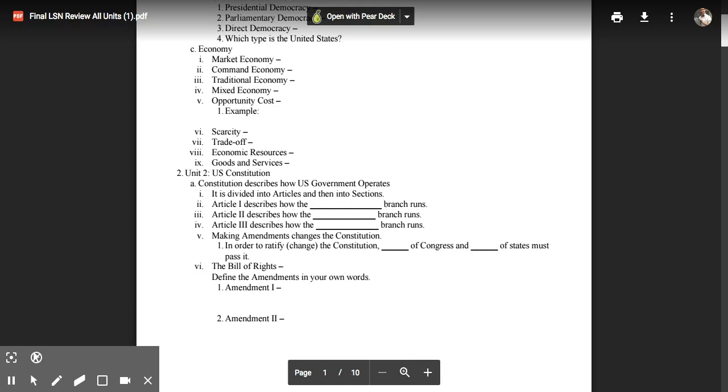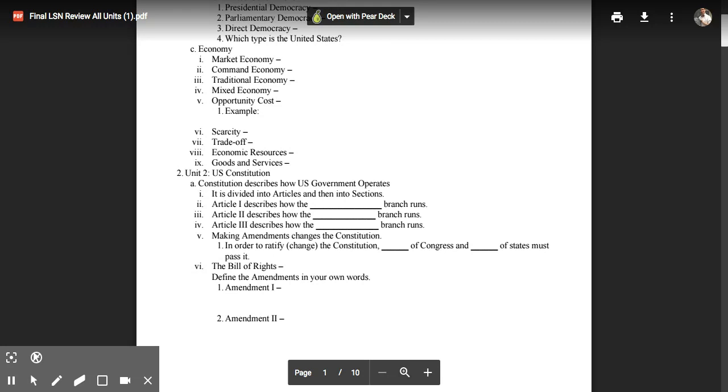Economic resources are the three categories of resources used to make economic decisions or to create businesses. They are land, labor, and capital. A company can't have a store unless they have land. They have to have some sort of property to run it. So that's why land is an economic resource.